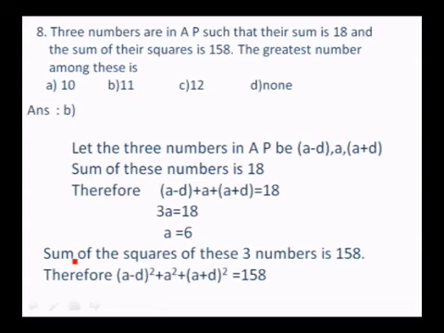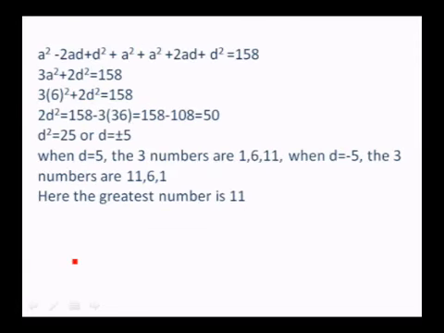So sum of the squares of these 3 numbers is 158. So (a minus d) whole square plus a square plus (a plus d) whole square is 158. Simplify this one, you find that d square is 25 or d is equal to plus or minus 5. So when d is 5, the 3 numbers are 1, 6 and 11. When d is minus 5, the 3 numbers are 11, 6, 1 because we have taken the 3 numbers as a minus d, a, a plus d. So either it is 1, 6, 11 or 11, 6, 1. In any case, the greatest number is 11. So the correct option is 11.